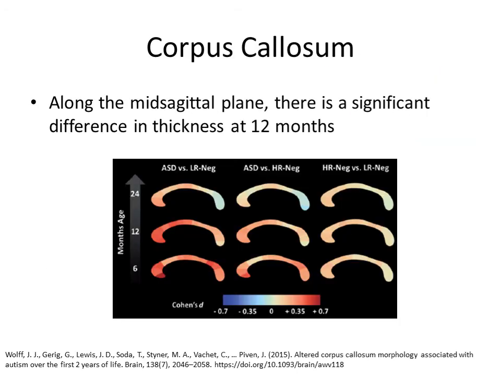And finally, another interesting study looked at the corpus callosum morphology and found a significant difference in thickness at 12 months in the anterior portion of the corpus callosum especially. Furthermore, this difference is even detectable as early as 6 months.